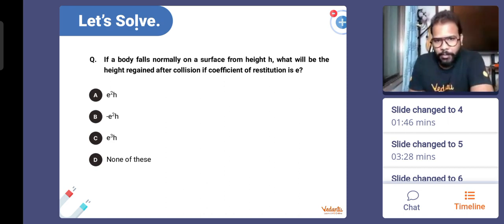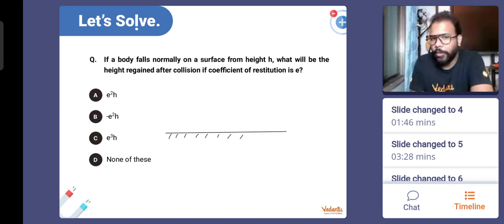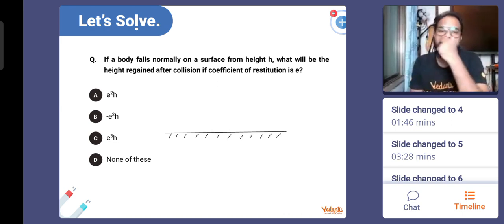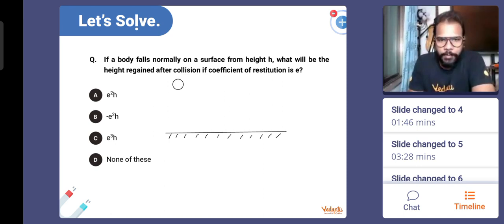Say you have this surface, and this is basically ground which is not going to move. This is a very big object which is basically part of Earth, which we are calling the ground. You can also call it a table, by the way, but immovable. And you have a ball which is going to drop from a height h. It is going to fall. After collision it is going to rise again.